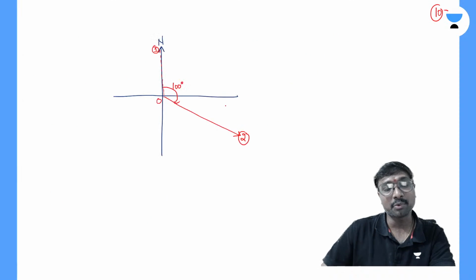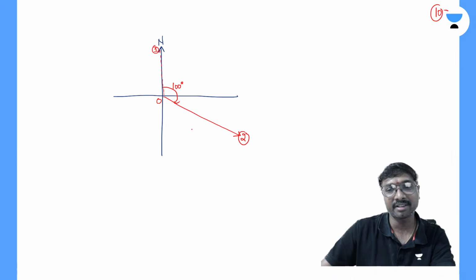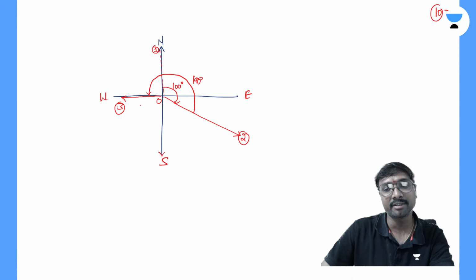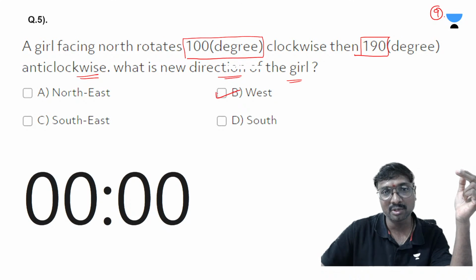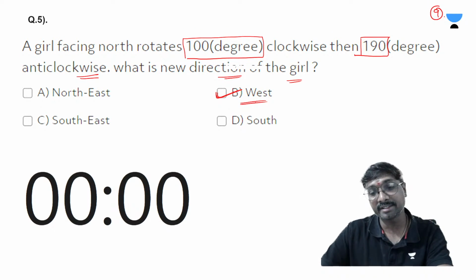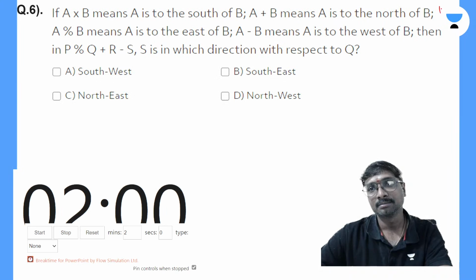190 degrees anti-clockwise. What is the third position? In the anti-clockwise direction, this is already 100 degrees, and here again plus 90 degrees. It is rotating 190 degrees, so what is the third position? This is where the third position comes. Now tell me, in which direction is she facing, if you just observe? This third direction, she is facing towards the west or not? Yes, she is facing towards the west, right? Is that clear? Those who answered wrongly, where did you make the mistake? This is west, this is west.